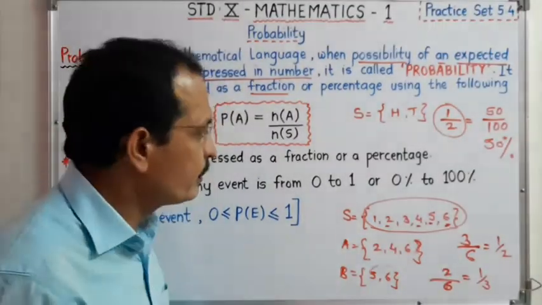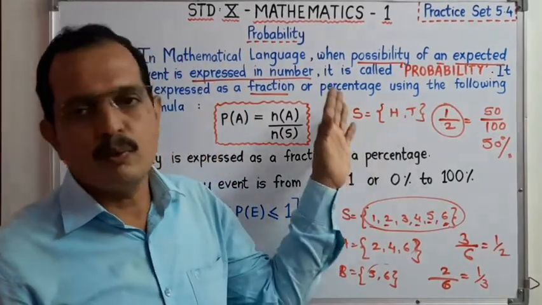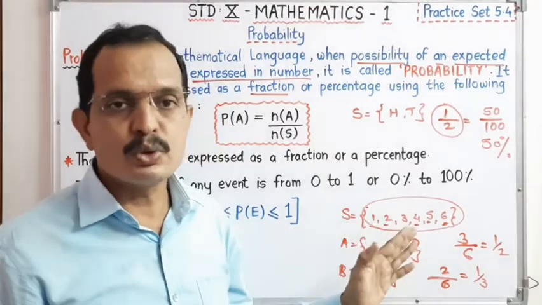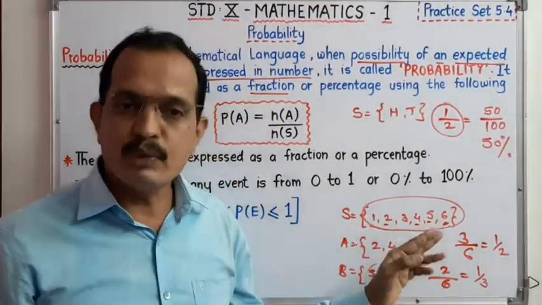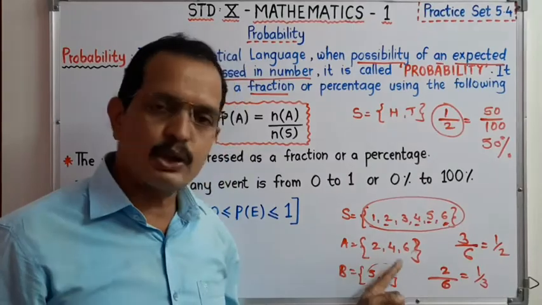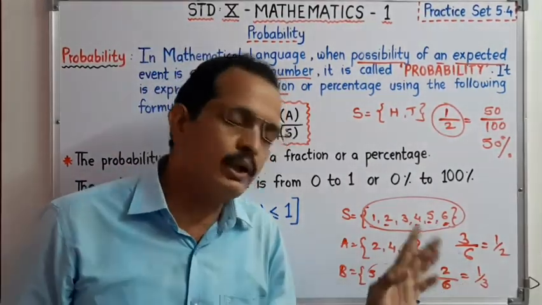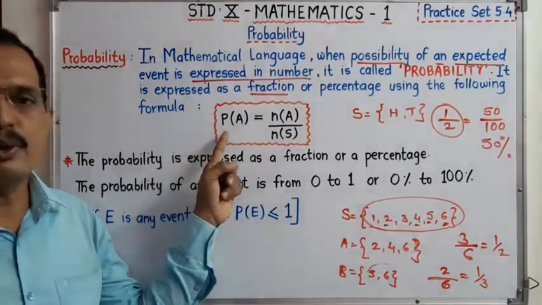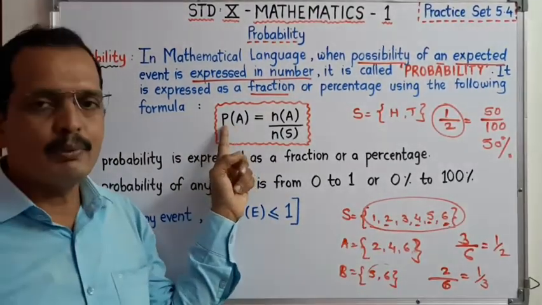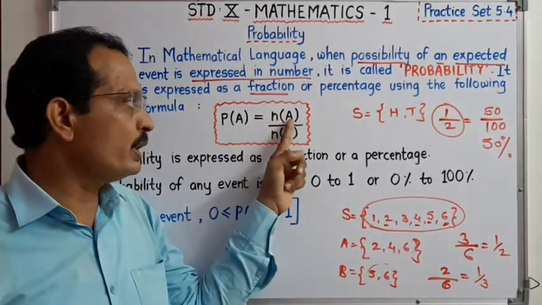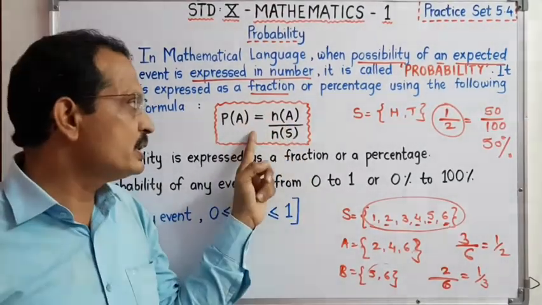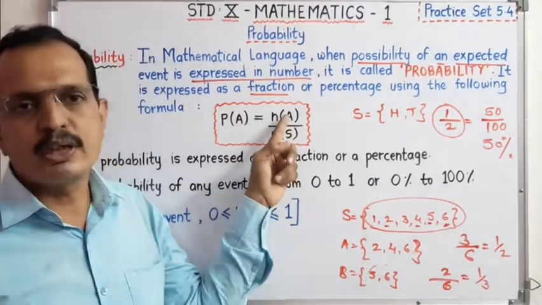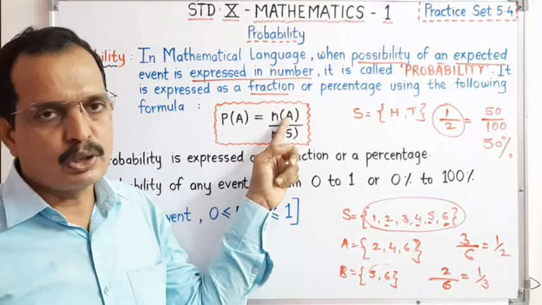Therefore I think everyone understood that if I want to find the probability for a particular event, we must know the sample space and the sample points for the particular event, and if we divide these, we get the probability for that event. Therefore you have to remember this formula: P(A), probability of event A, is equal to n(A) upon n(S). By using this, if we know the probability and the sample space, then we can find out the sample points for the particular event.